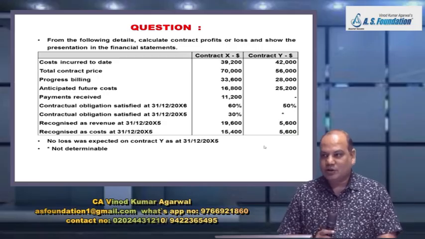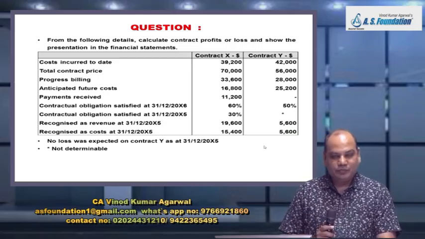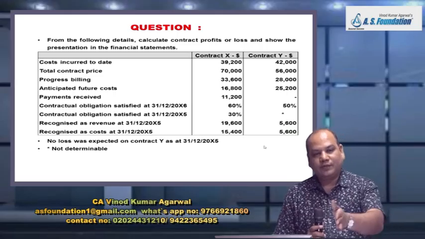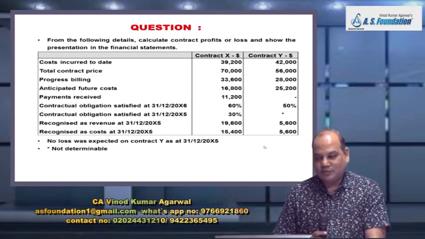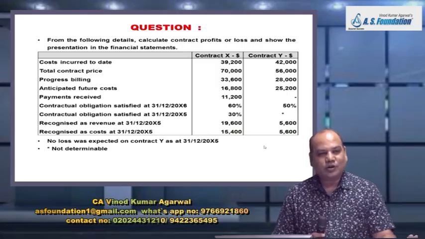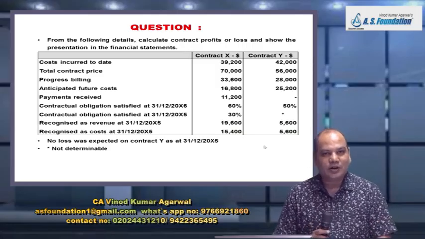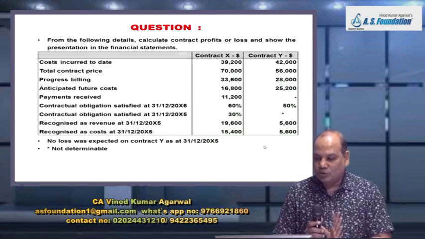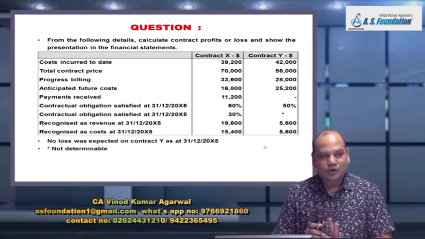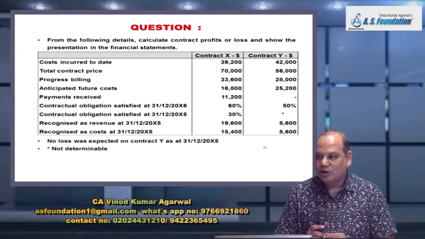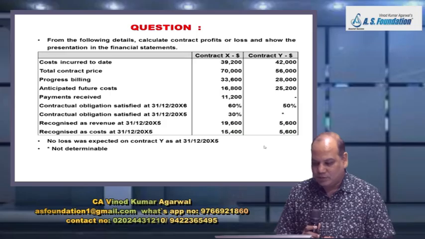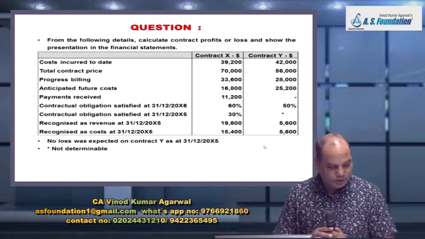But the story changes in the second year because we have to do cumulative calculation, cumulative completion. Some revenue and some cost we have already recognized in the earlier year, right? So this year I am also going to adjust the revenue and cost which were already recognized in the previous period, right? Keeping that in mind, let us solve a very important question.